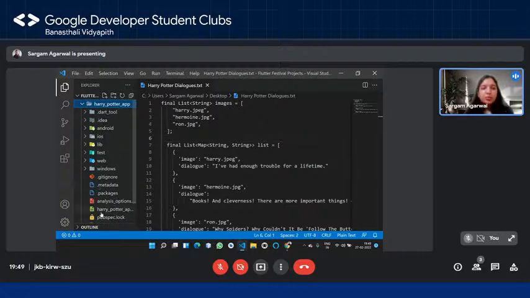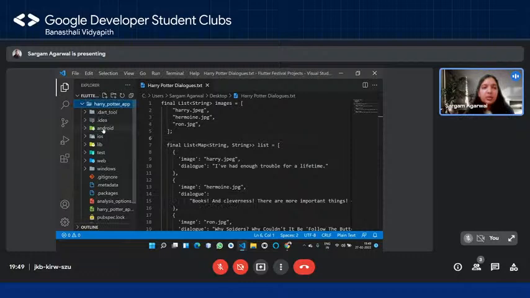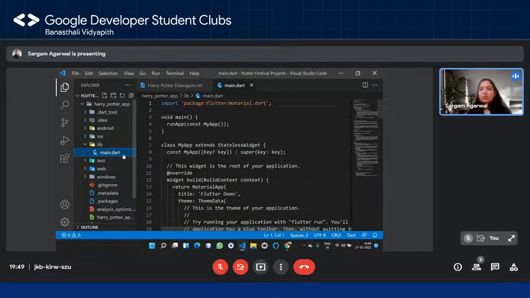Okay. So we won't be going into the depth of each of these folders, as only some of them are going to be concerning us as of now when we are beginning with things. So first of all, let's move on to the lib folder, which is going to be our main concern. This is where all of our code for Flutter is going to be, right? So if I click on this drop down, you can see that we have the main.dart file over here, right? So I'm simply going to open this up.